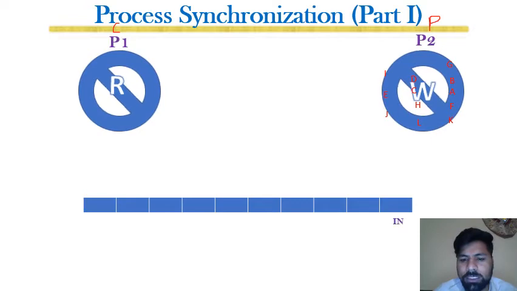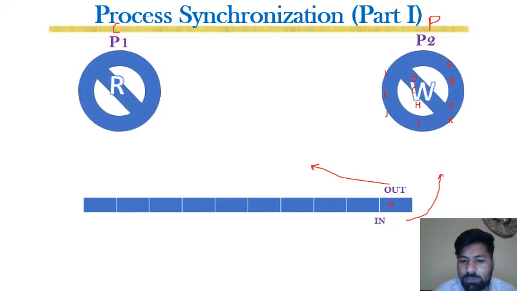For example, there are two pointers. The first pointer is in. This pointer shows where P2 will put the characters. Similarly, there is another pointer, out, which shows from where P1 should read. For example, P2 generates A, and that is inserted at the in pointer.